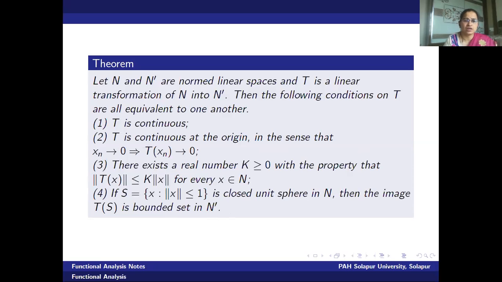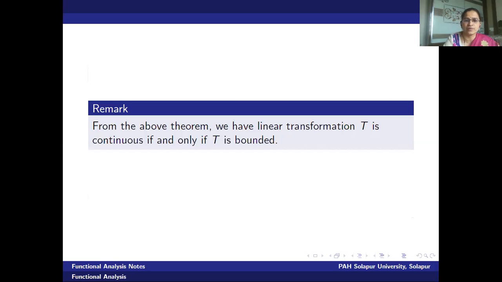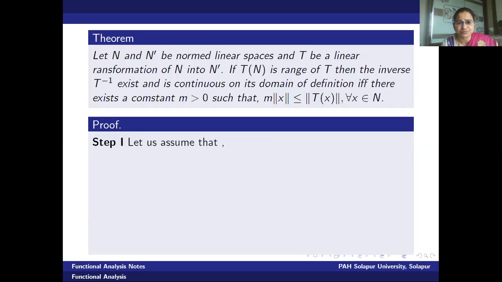Therefore, we can combine all the 3 theorems to say the 4 statements are equivalent. We are not going to repeat the proof again. From the above theorem, what we have? A linear transformation T is continuous if and only if it is bounded. This is the biggest characteristic of the linear transformation.